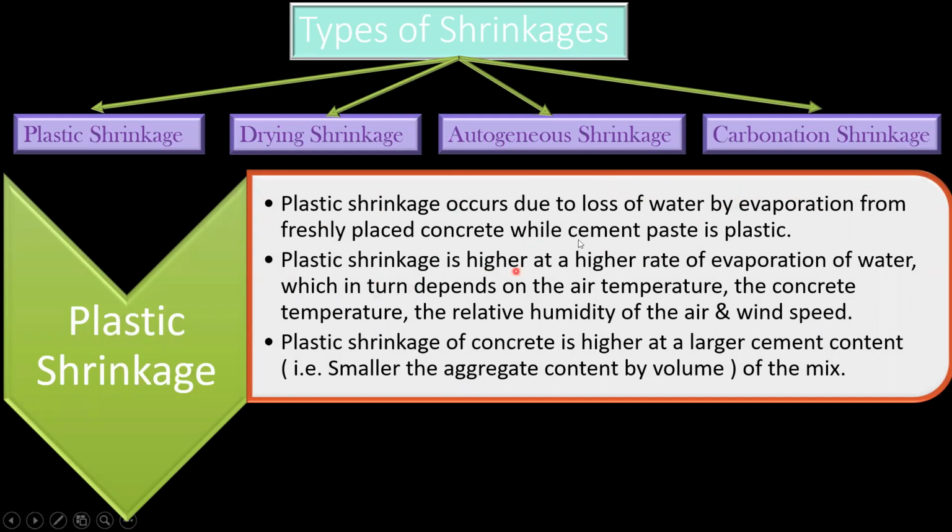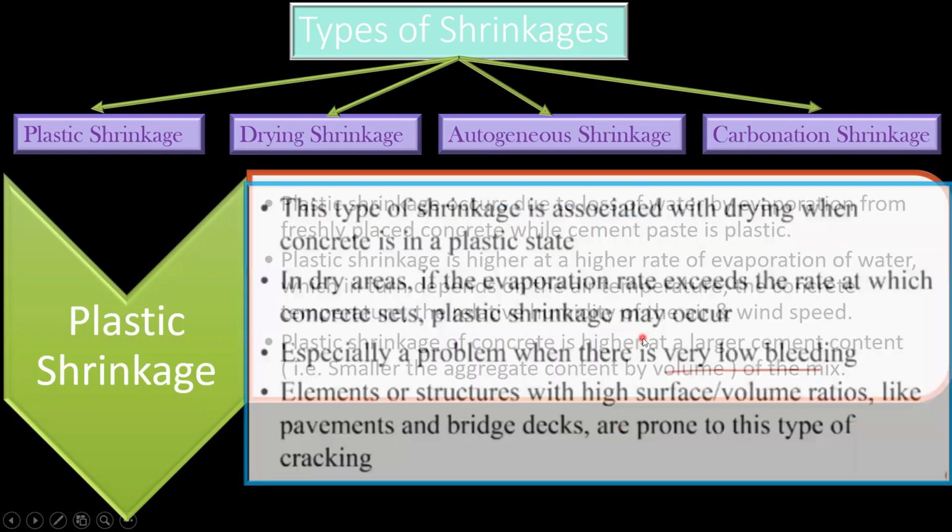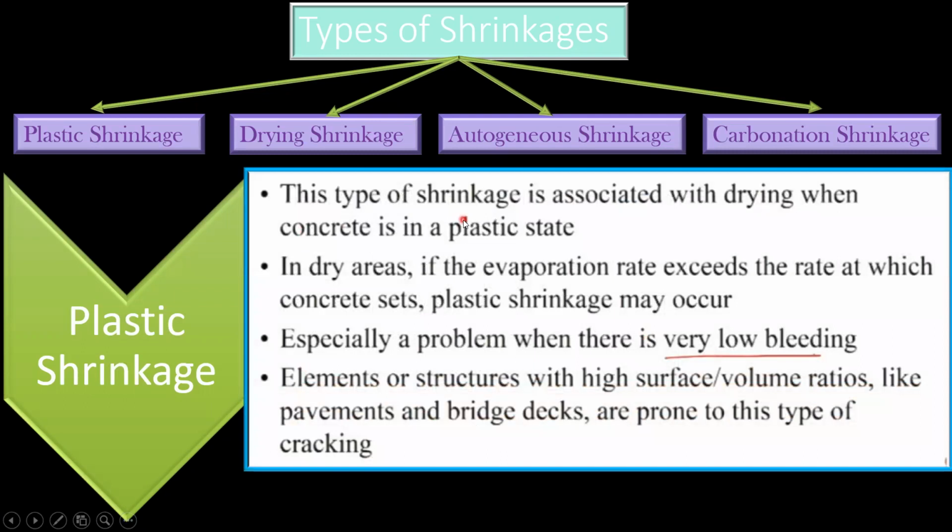Plastic shrinkage is higher at a higher rate of evaporation of water, which in turn depends on the air temperature, the concrete temperature, the relative humidity of the air and the wind. Plastic shrinkage of concrete is higher at a larger cement content, that is, a smaller aggregate content by volume of the mix. This type of shrinkage is associated with drying when the concrete is in the plastic state. In dry areas, if the evaporation rate exceeds the rate at which the concrete sets, then plastic shrinkage may occur.